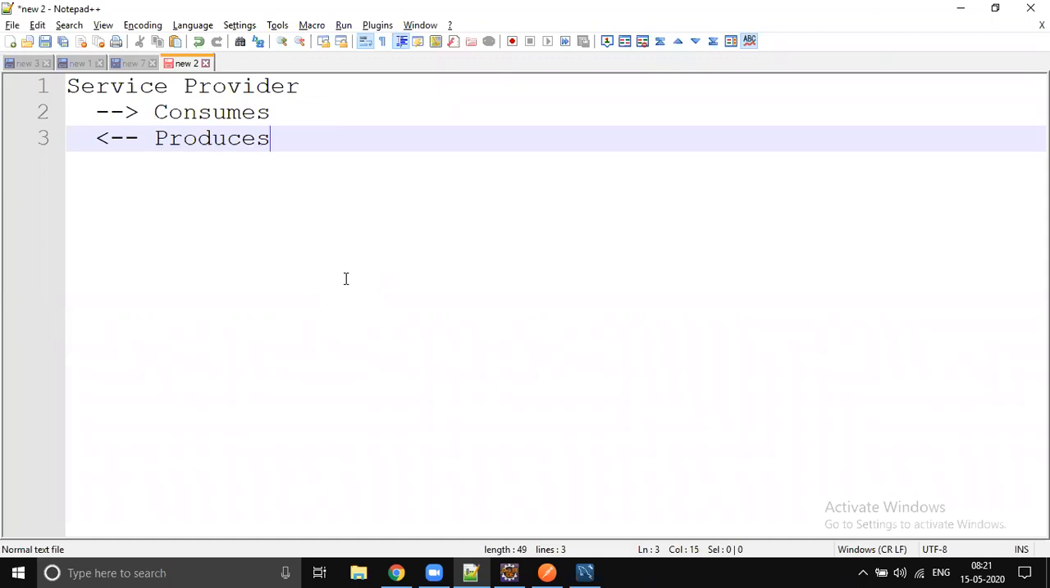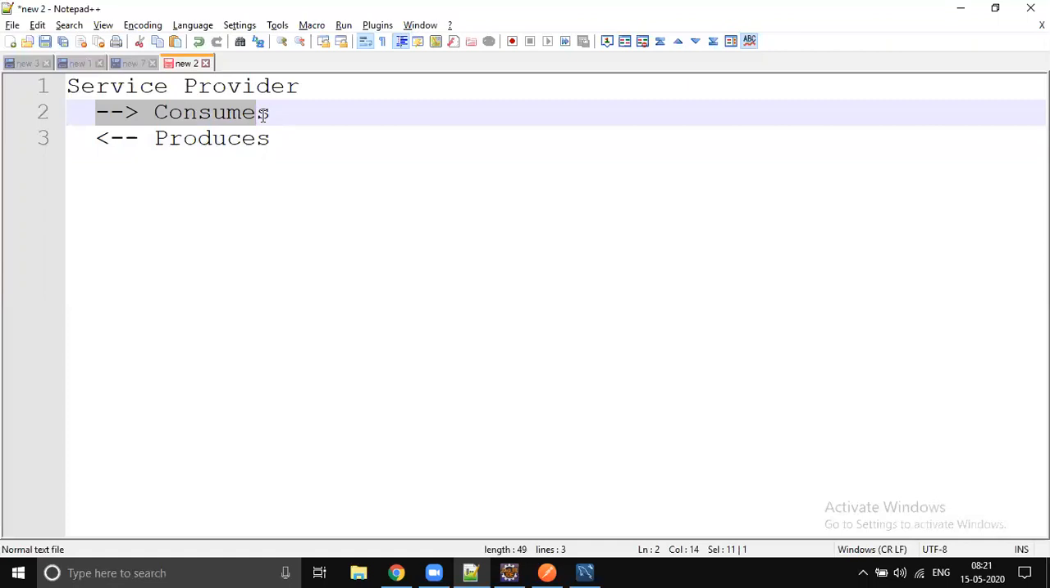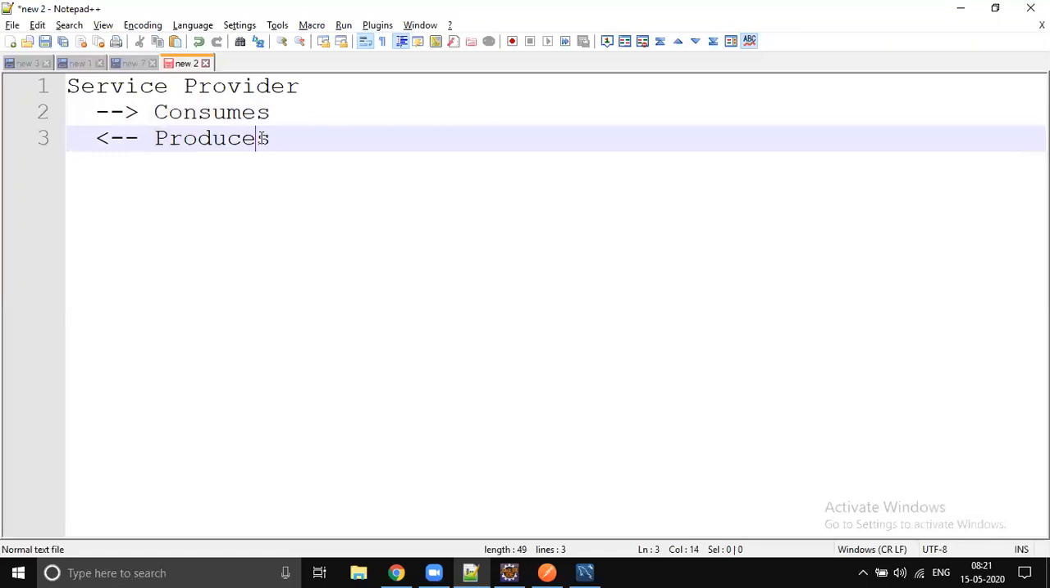So we are a service provider, which means we're going to provide some services. It can be a mobile service, or a product service, or a cart or shipping or anything. It can be any kind of service, RESTful or SOAP. So we're going to provide some service and somebody is going to consume that. From your point of view, consumes means the data which you are going to get from the client. Produces means the data which you are going to send to the client.